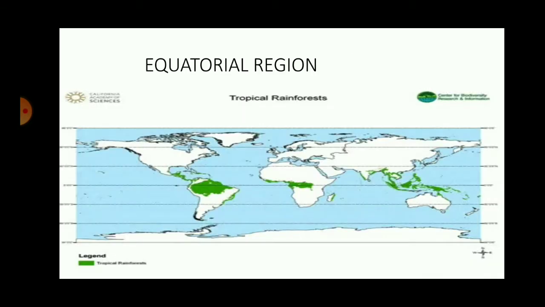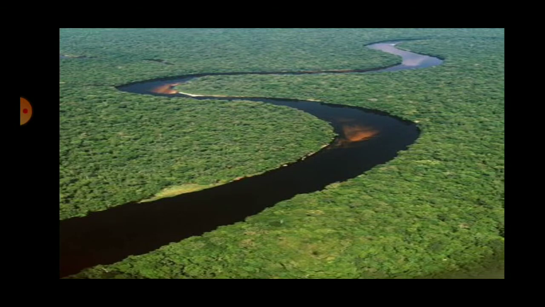In the equatorial region, that is the region around the equator between 5 degrees north and south, the equatorial calm belt, as it is called, the sky is always cloudy because this region receives convectional type of rainfall. So for a longer period of time the sky is cloudy, with rainfall almost every day of the year. Large rivers like Congo and Amazon, which flow in the equatorial region, meet the sea here.